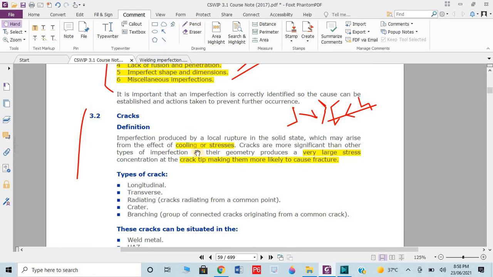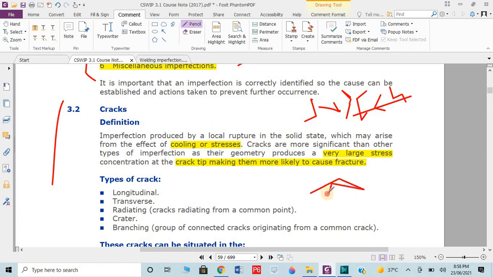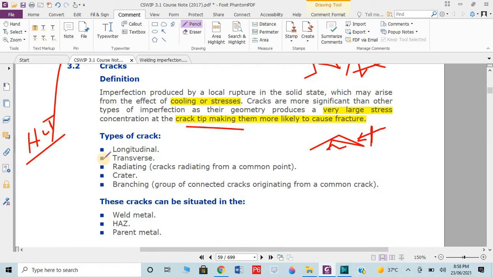Cracks are imperfections produced by local rupture in the solid state, which could be due to cooling or stresses. Once we weld anything, some stress is generated, right? Due to these stresses, the two bodies or the weld metal could disconnect, so a crack could occur, and this crack could occur in 2 stages. One is hot crack, the second is cold crack. I will describe further what a hot crack and a cold crack are.